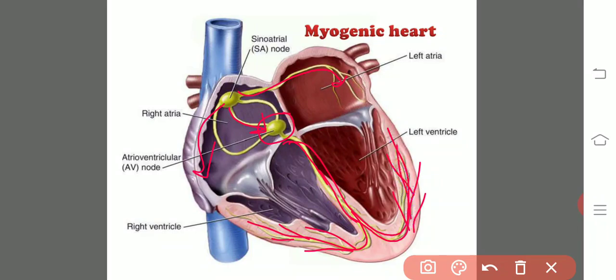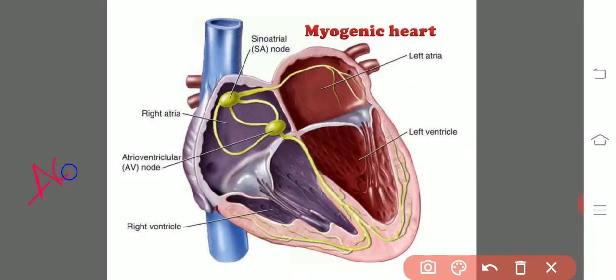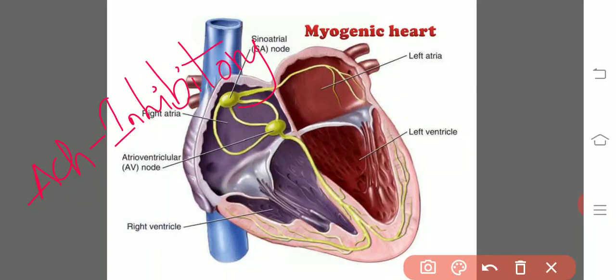Right? And then, if you observe the effect of the various neurotransmitters like acetylcholine: in neurogenic hearts acetylcholine has the stimulatory effect, whereas in the case of myogenic hearts, such as in human beings, ACh shows an inhibitory effect, whereas adrenaline shows a stimulatory effect.